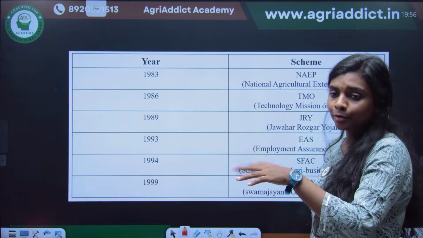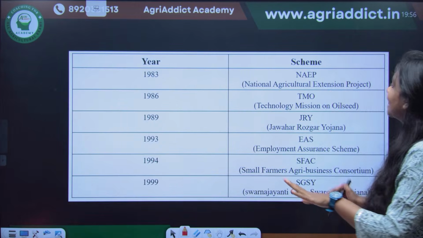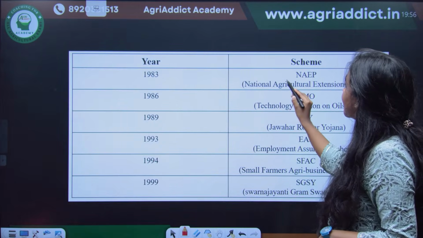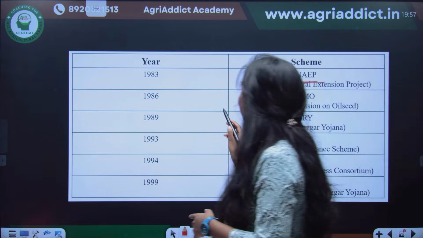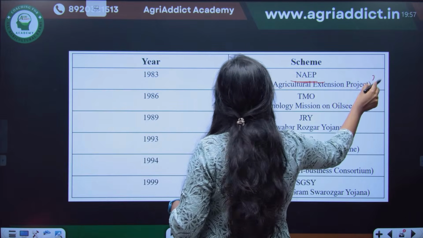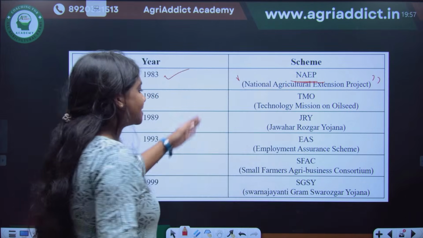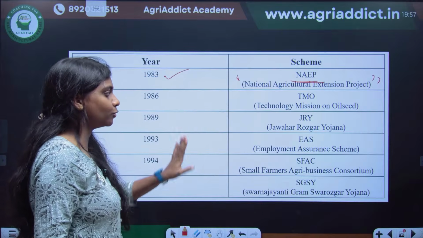We will discuss Panchayati Raj later. Then we have the National Agricultural Extension Program. Definitely we are studying extension, right? So the schemes related to extension are always important. 1983, and these are some of the other programs you have to just remember.